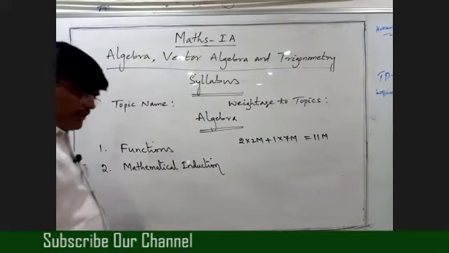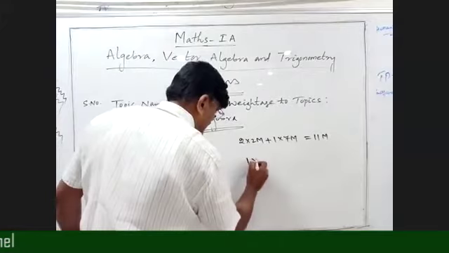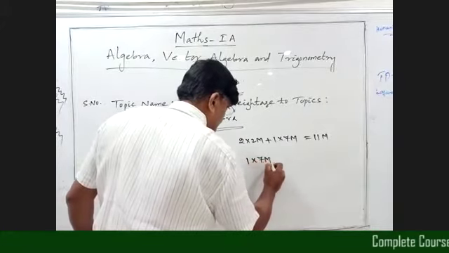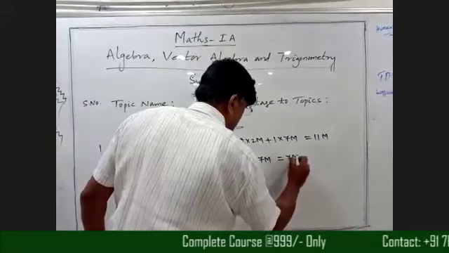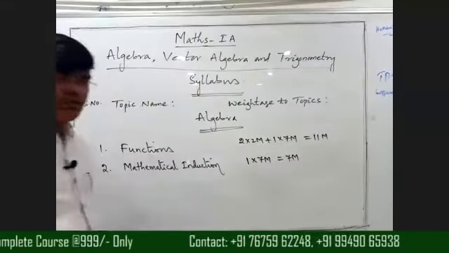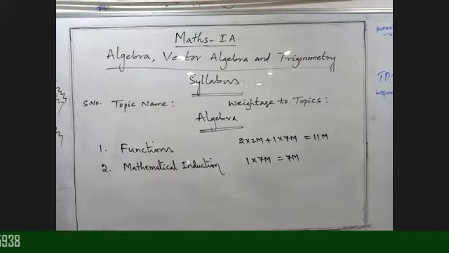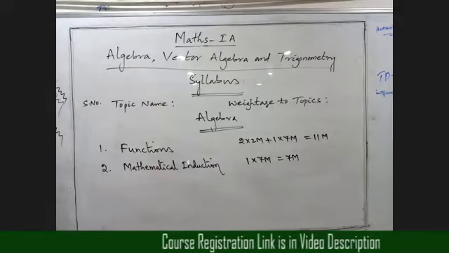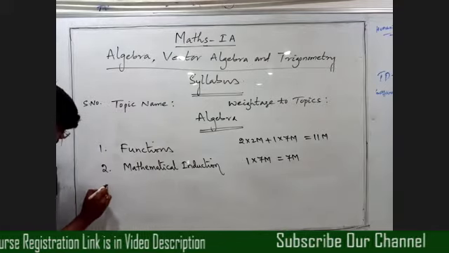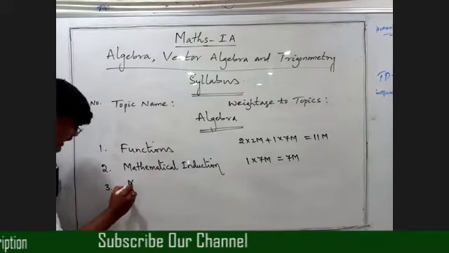Right. From this topic, we get only 1 question of 7 marks, so equals 7 marks. From this topic, there are no 2 marks questions as well as 4 marks questions. Okay, beta, this is the second topic, mathematical induction. Next, third one, matrices.